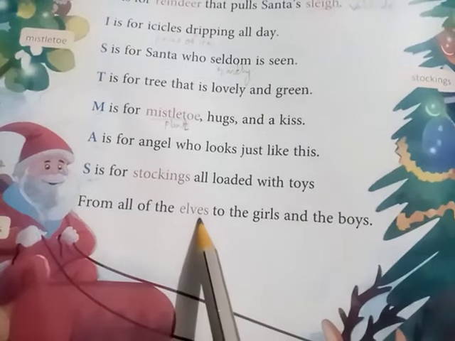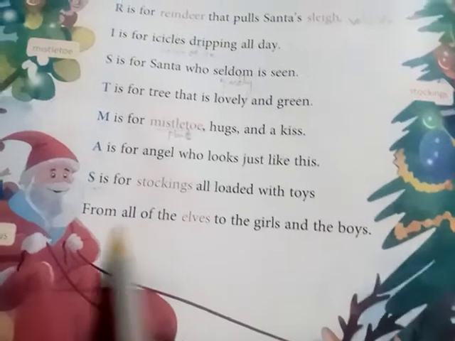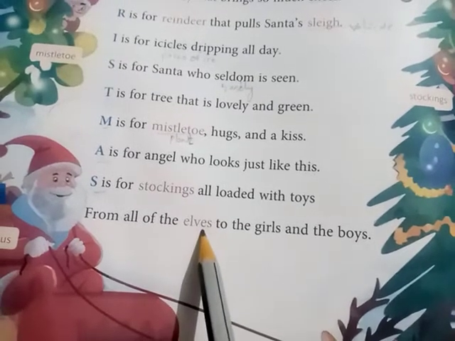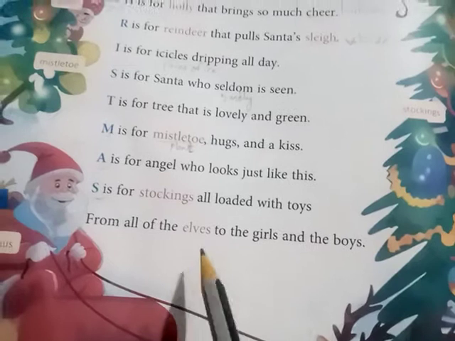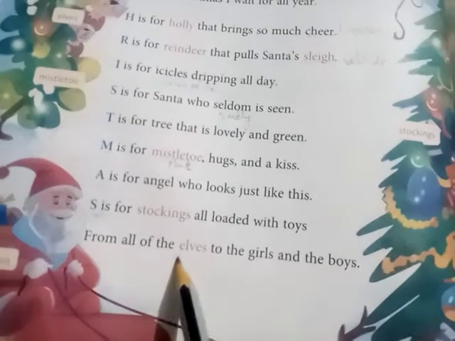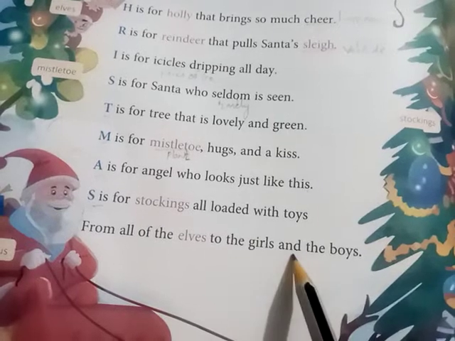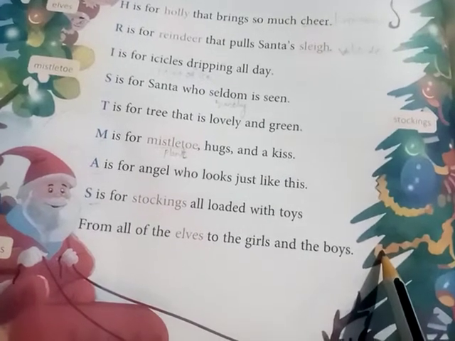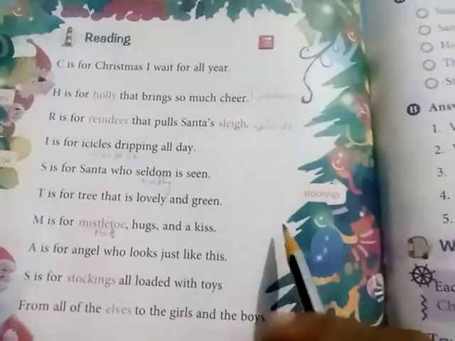From all the elves to the girls and boys. For all the elves, all the fairies, elves means fairies, to the girls and boys. Here the Santa Claus is giving all the toys to all the girls and boys. Okay. I hope you have understood this poem, dear students. Dear students, let us move.